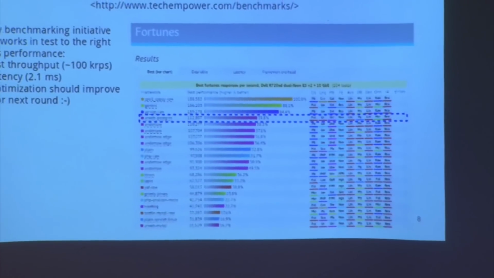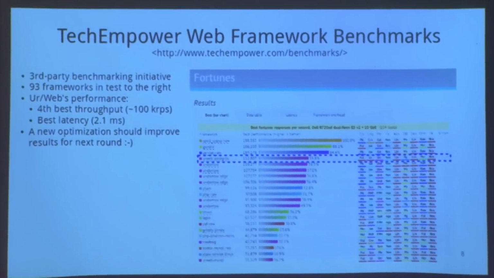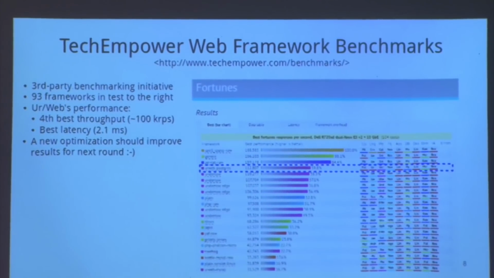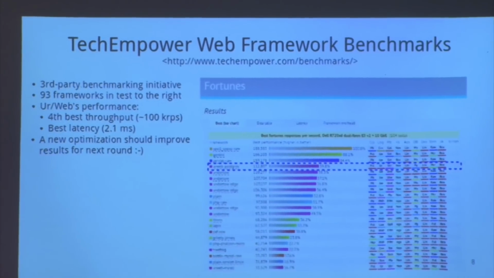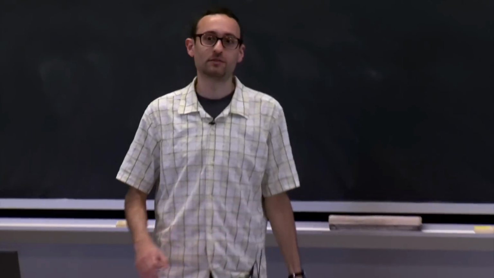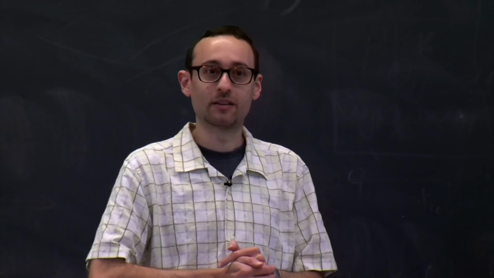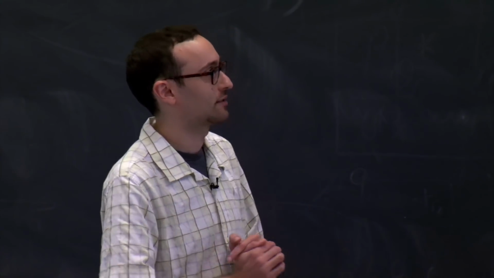But basically, already, and this is a simple example using SQL to generate HTML pages, you get about 100,000 requests per second from the Ur-Web server, which is going to be just plenty for most applications. So maybe the important takeaway message from this slide in this class is that you can adopt a high-level model that makes security easier to achieve without just giving up all the performance that you would expect to get from more mainstream techniques.